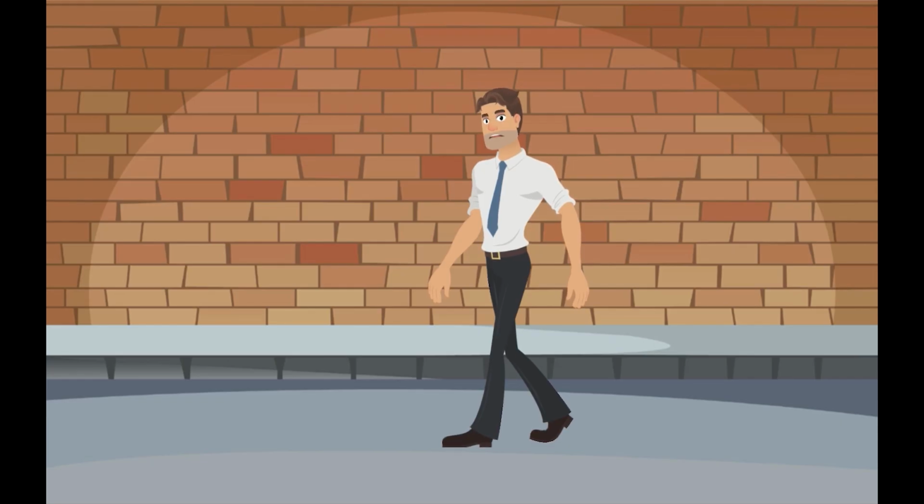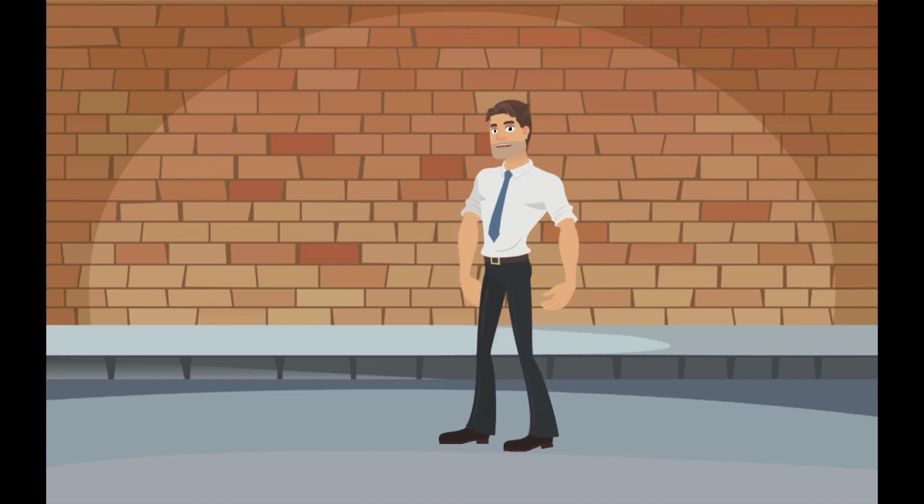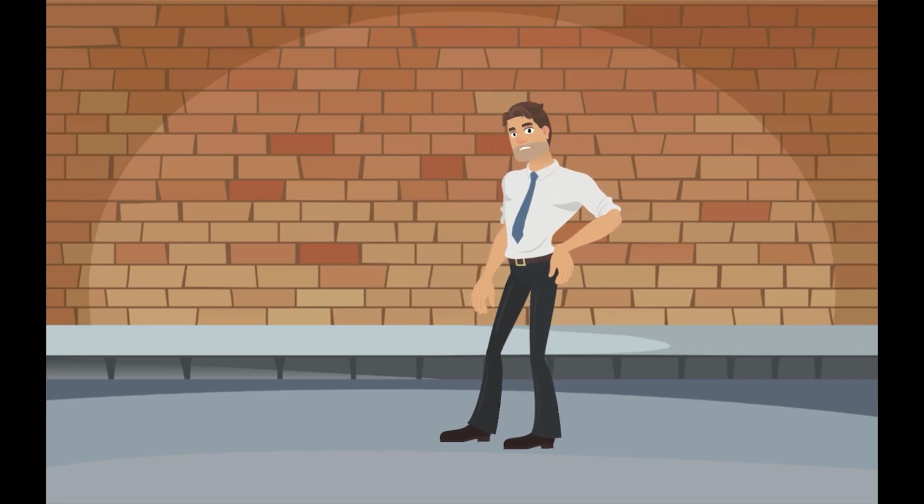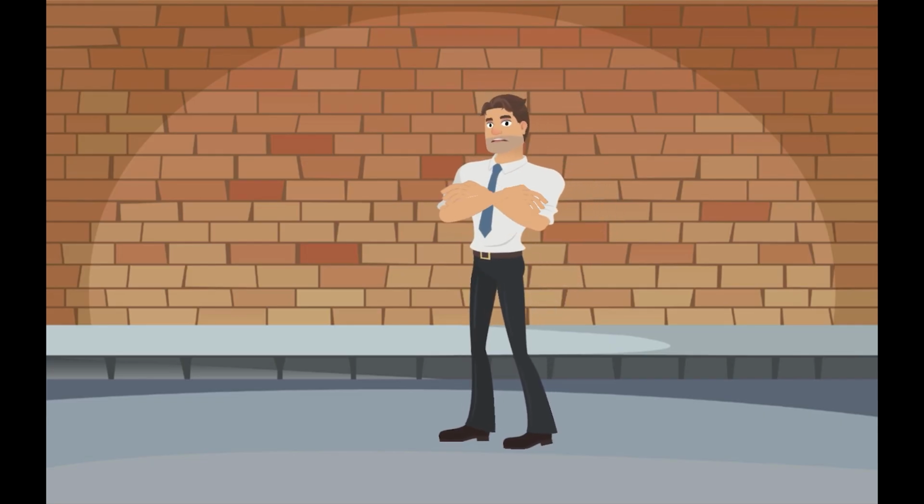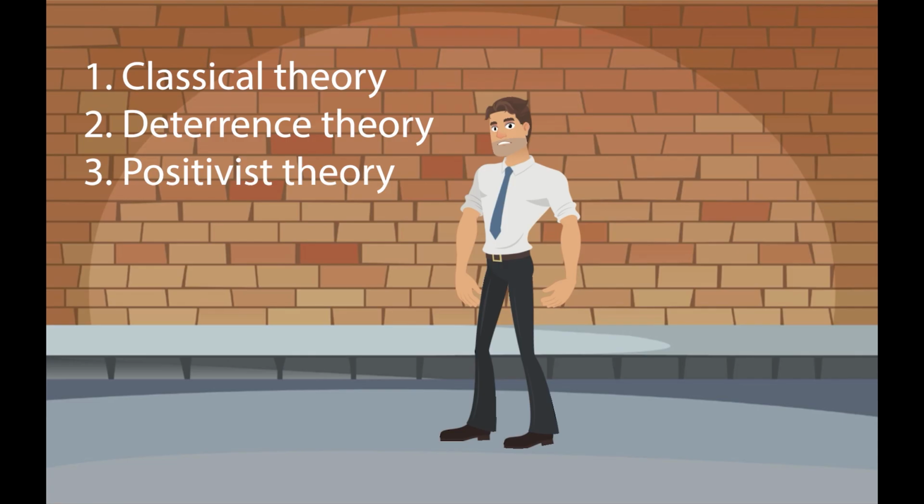Generally speaking, the primary purpose of scientific theories of crime is to identify the causes or precursors of criminal behavior so that criminal behavior can be reduced or at least controlled. This section begins with an overview of three general theories. First is classical theory. Second is the deterrence theory. And third is the positivist theory.